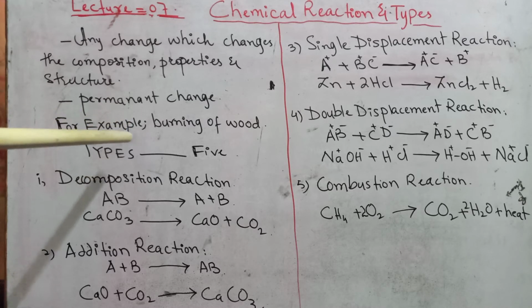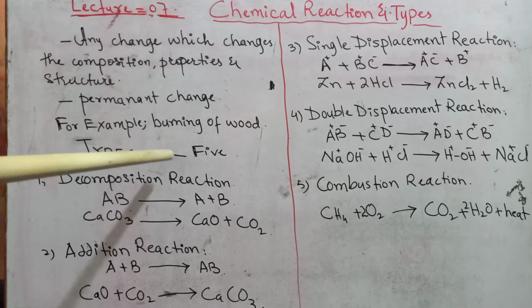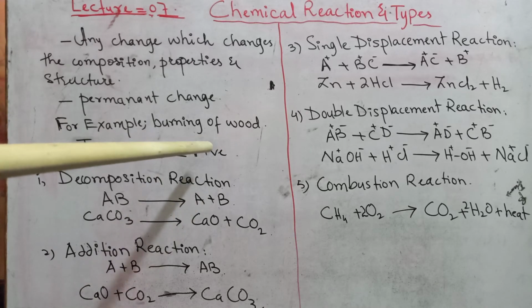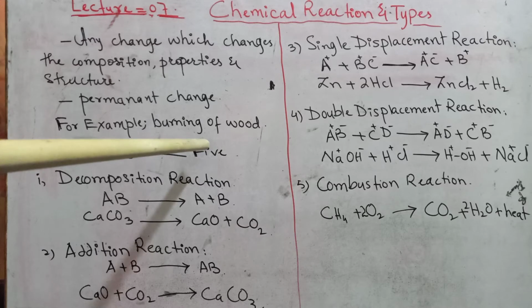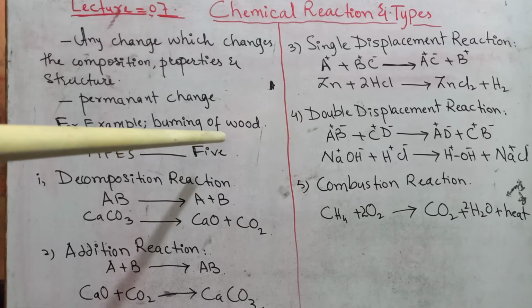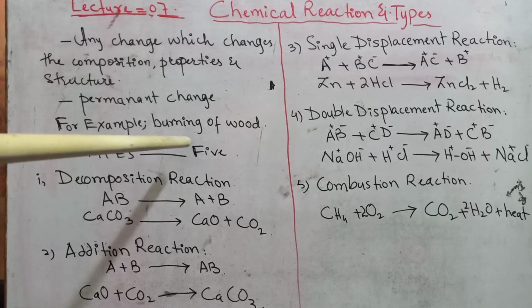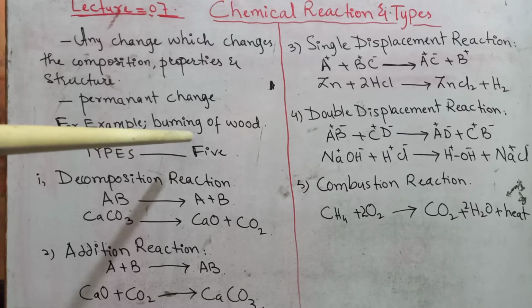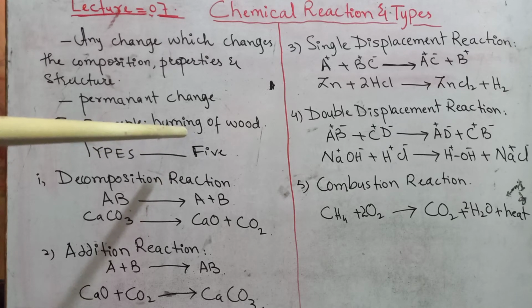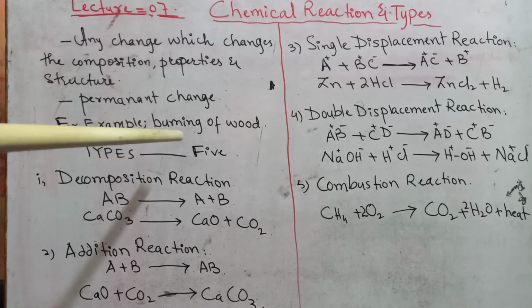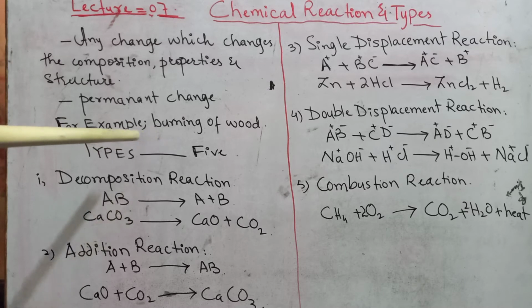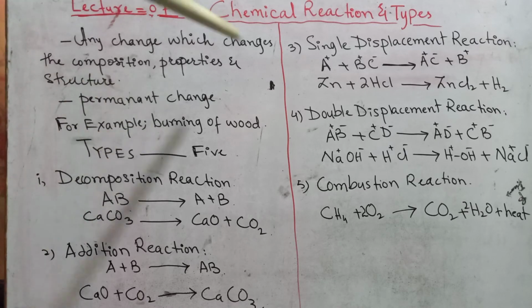Let's suppose the burning of the wood. Once the wood is burnt, it becomes coal, and we cannot return the wood from the coal. If we burn the coal more, it will become ash, and ash can never return back to the coal. We can take some other examples. For example, the making of tea is also a chemical reaction. So that is all about the chemical reactions. It's pretty much easier for us to learn.